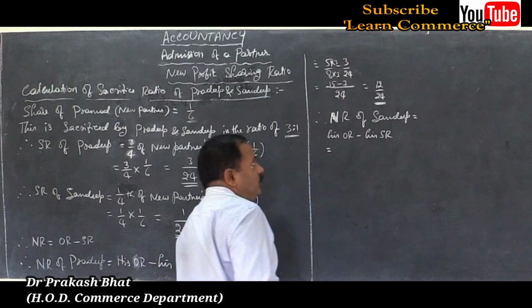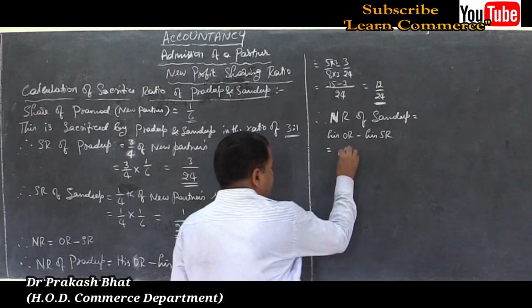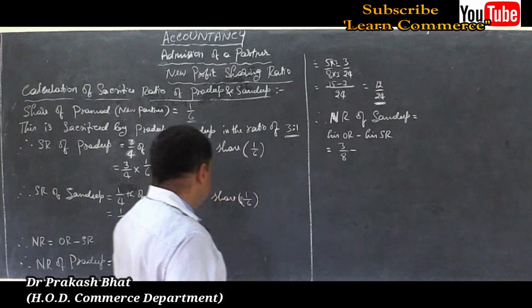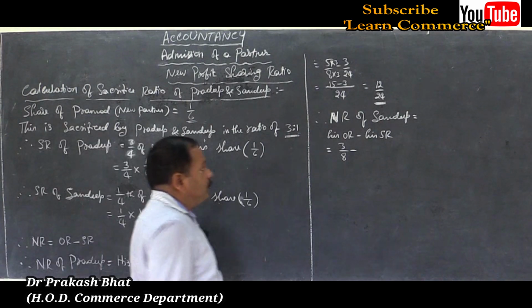Old ratio was how much? 3 by 8, minus his sacrifice ratio, which we have already calculated, 1 by 24.